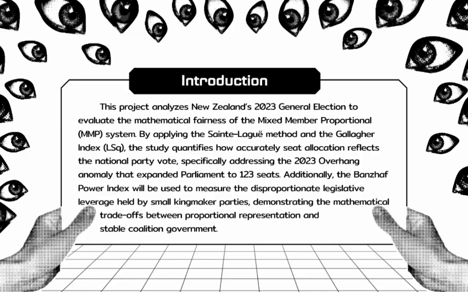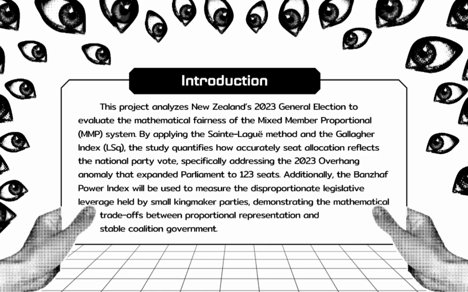Today we are looking at the New Zealand 2023 general election, but we are not here to talk about campaign promises or attack ads. We are here to talk about the math behind the power. New Zealand uses the Mixed Member Proportional system, or MMP. On paper it is designed for fairness, but in 2023 things got a bit messy.